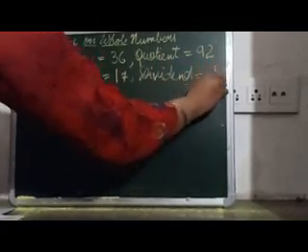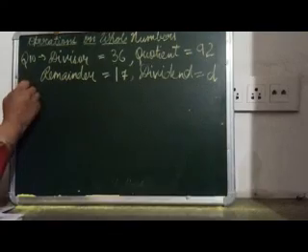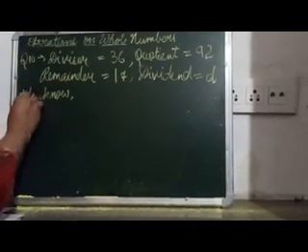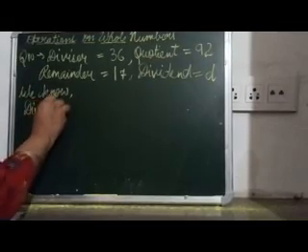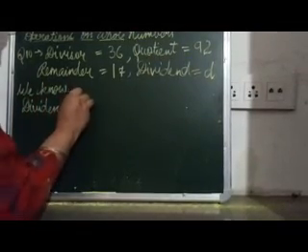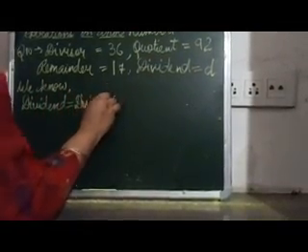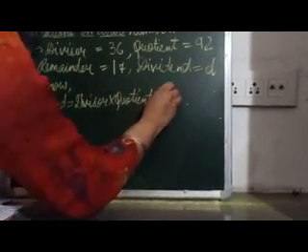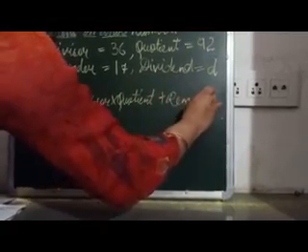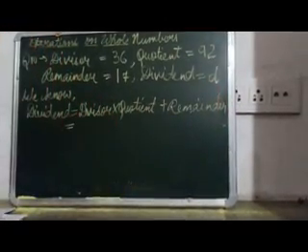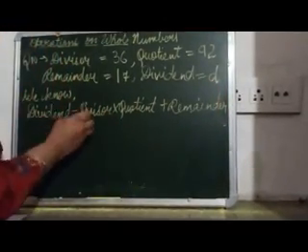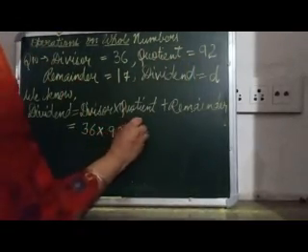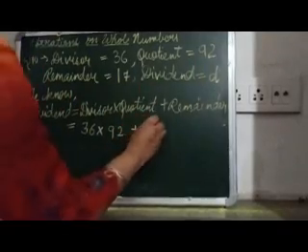Let's denote it with small d. So again we will use the same formula. We know that dividend equals divisor into quotient plus remainder. So here the divisor is 36 into quotient is 92 plus remainder is 17.